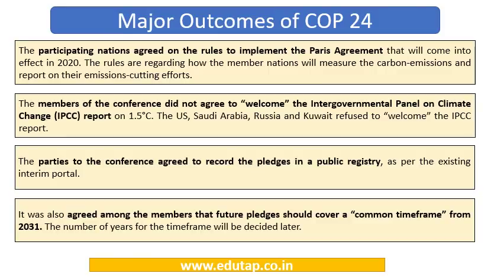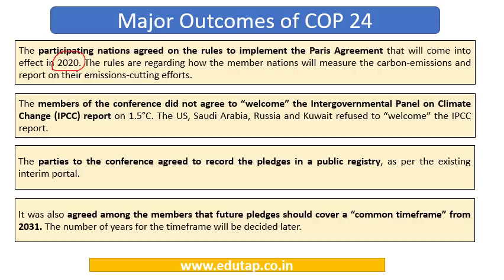So let's take a look at the major outcomes of COP 24. The first one is that the participating nations agreed on the rules to implement the Paris Agreement, which is going to come into effect in 2020. What are going to be the rules for its implementation? They have been agreed upon at COP 24. These rules are regarding how the member nations are going to measure their emissions and how they are going to report what efforts they are making towards cutting their emissions.